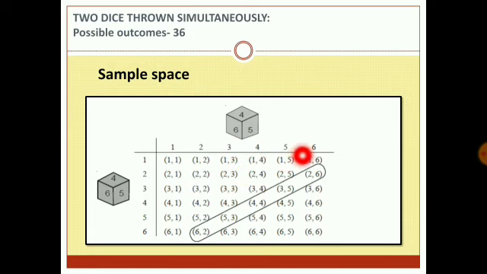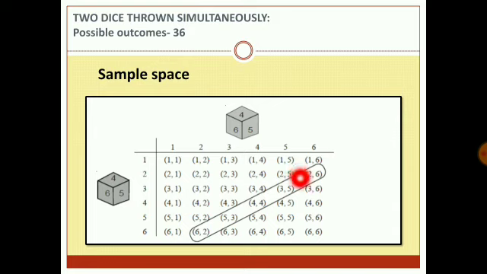If I take the sum to be 7, it is (1, 6), (2, 5), (3, 4), (4, 3), (5, 2) and (6, 1). That means it is coming out to be 6 by 36, which is 1 by 6. If I take the sum to be 8, it is (2, 6), (3, 5), (4, 4), (5, 3) and (6, 2). The probability is 5 by 36.